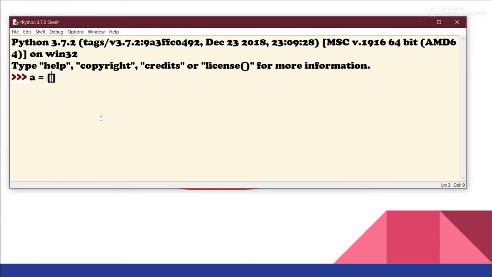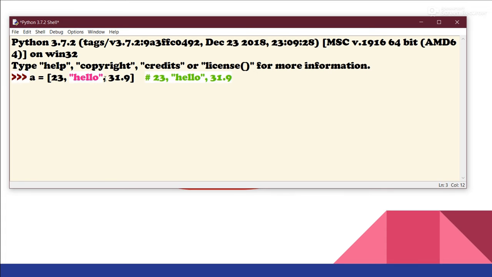For example, if we want to store 23, hello and 31.9 as the values of the list, we add 23, then a comma, then the string hello, then a comma, and then 31.9. So first square brackets start and close, then the values separated by commas.